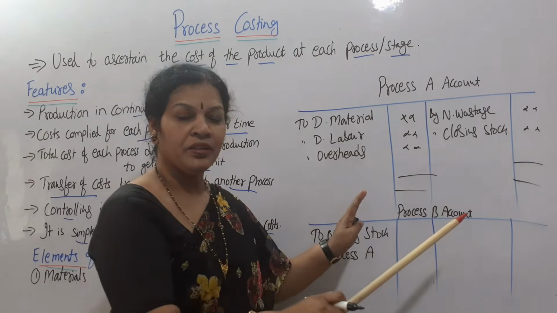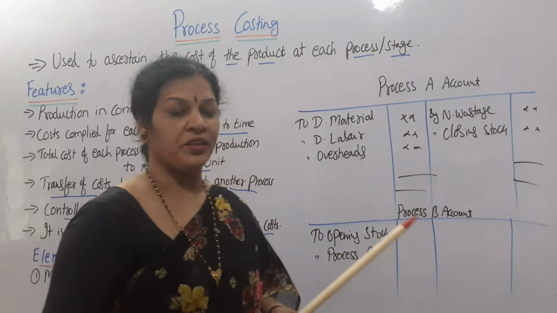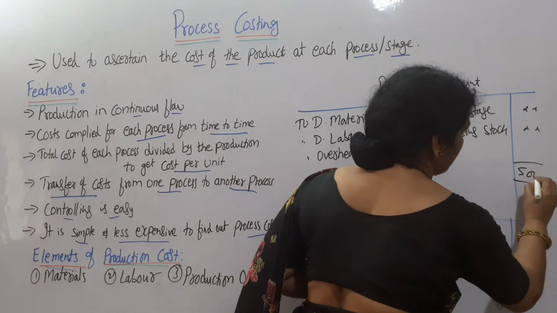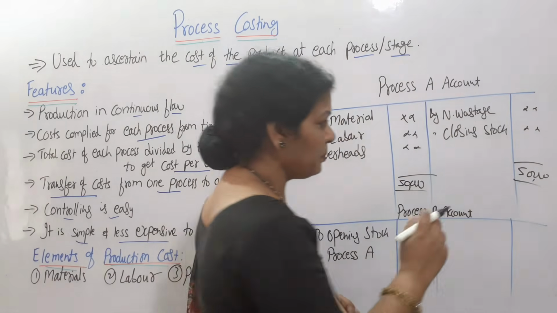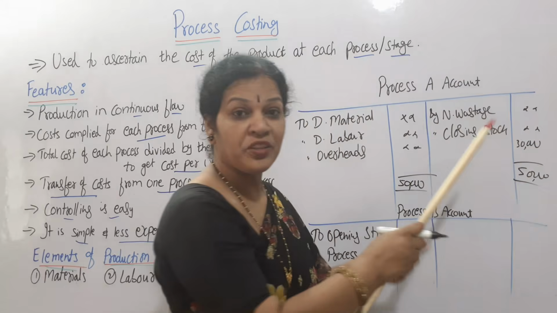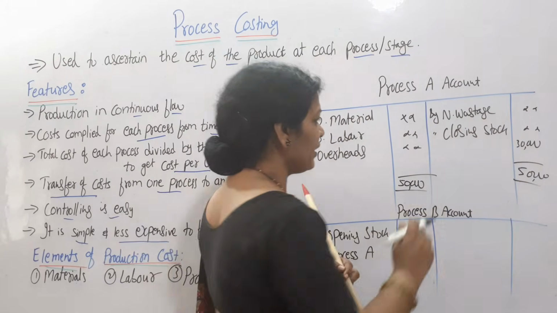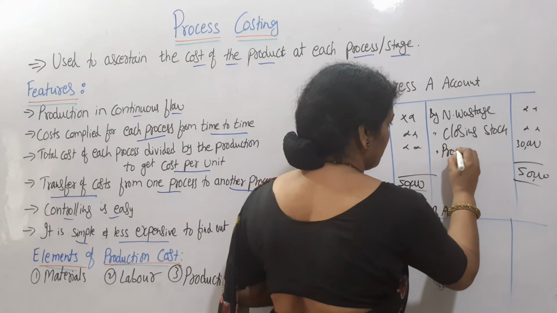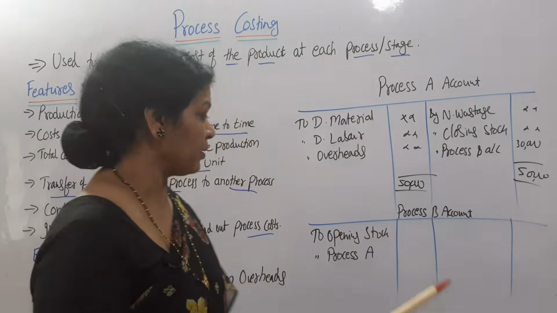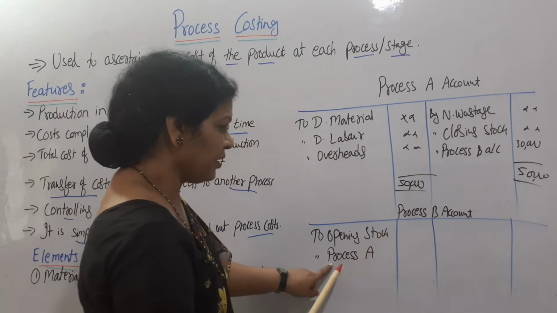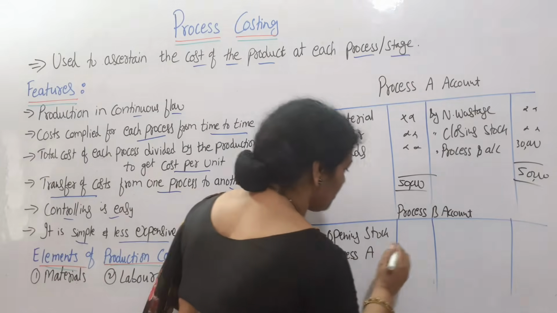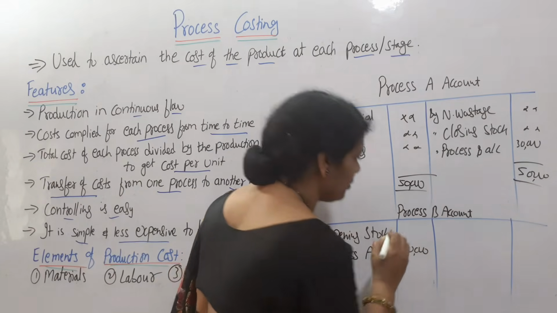So, we have written everything, then the closing balance will always be on the credit side. Suppose the debit side is say 50,000, and these two are say 20,000, it means the balance is 30,000. This 30,000 will be transferred to the next process. We will write simply here process B account. Now, this 30,000 will be written here, from process A to process B. So, 30,000 from process A, from there you are getting.